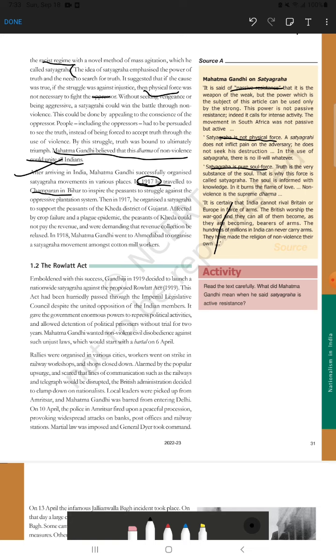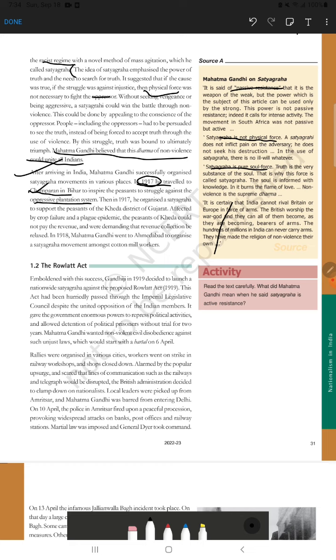Gandhi joined the peasants who were against the oppressive plantation system, and raised his voice against what you can call a torture system. The peasants didn't want it, but the British government forced them to do that plantation agriculture. So if the question asks you to point out the place where Gandhi protested against the British government for the plantation work, you will write Champaran, Bihar, right?